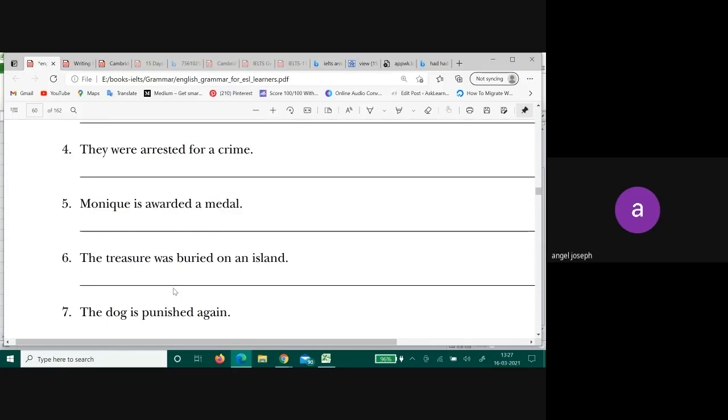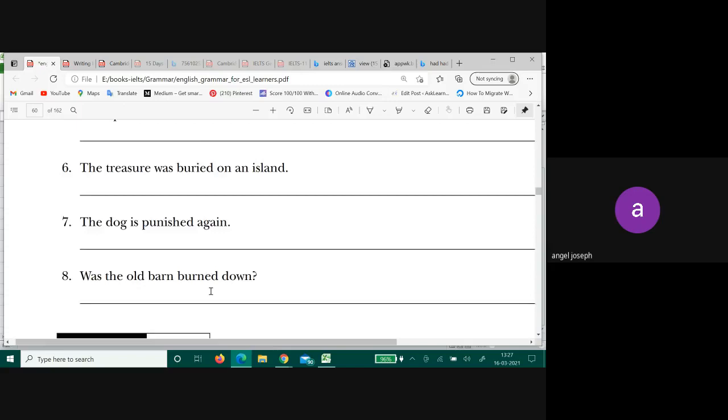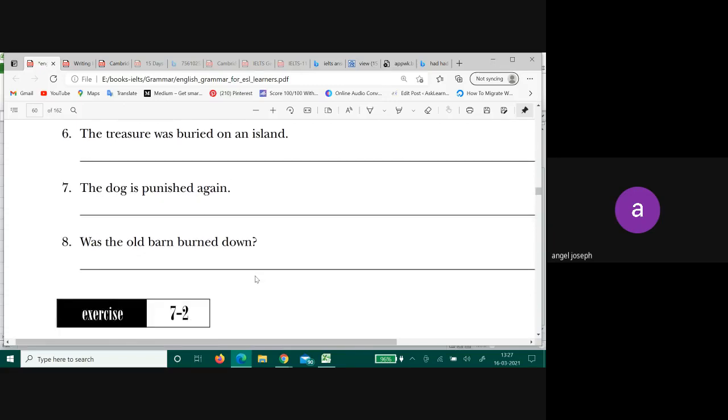The dog is being punished again. Was the old barn burned down?